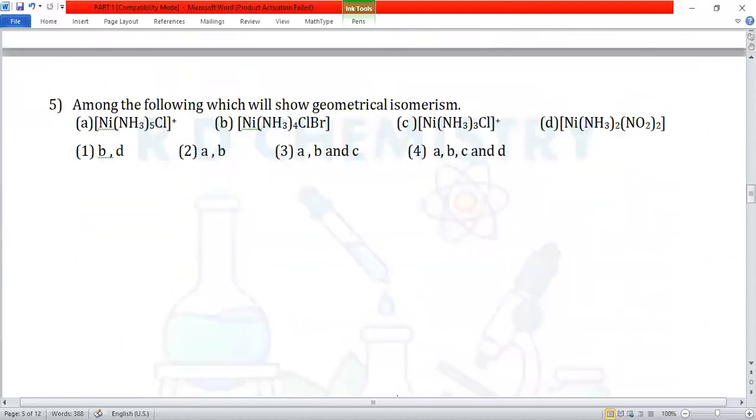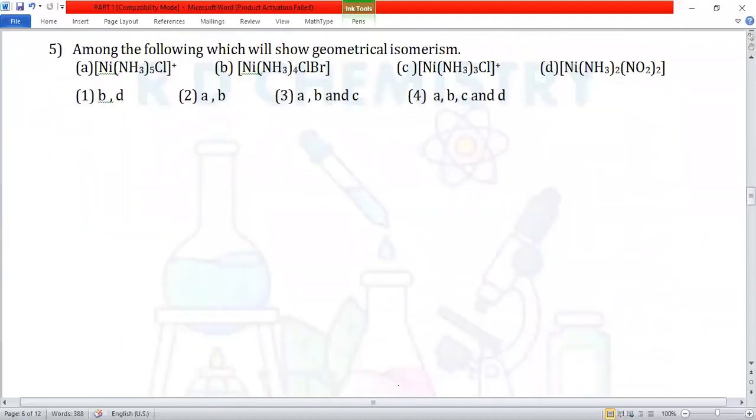Question number 5. Among the following, which will show geometrical isomerism? Let me take a complex of the type MA5B. This will not show geometrical isomerism or cis-trans isomerism. For that, we need to have MA4B2 type or MA4BC, two different types.